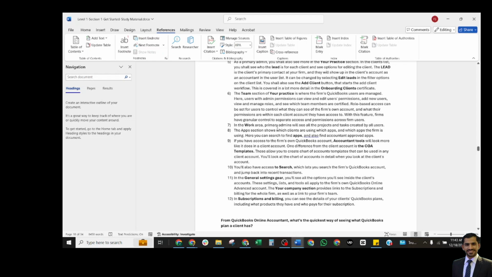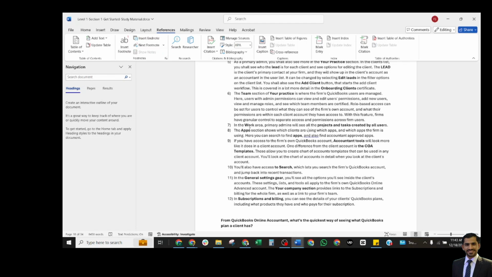In the work area, the primary admin will see all the projects and the tasks that are created by all users. This is very important. The admin can see all activities, but the users can see only the clients and the activities which they are assigned. The apps section shows which clients are using which apps.